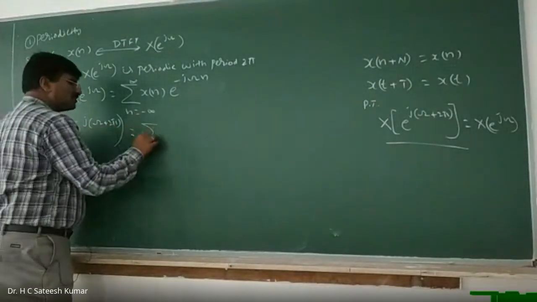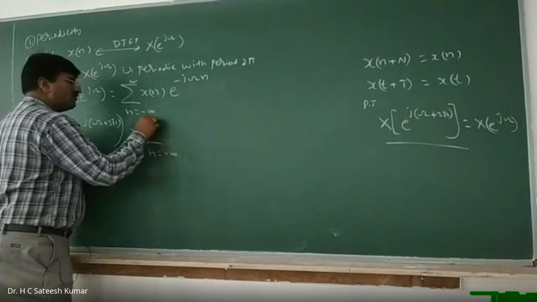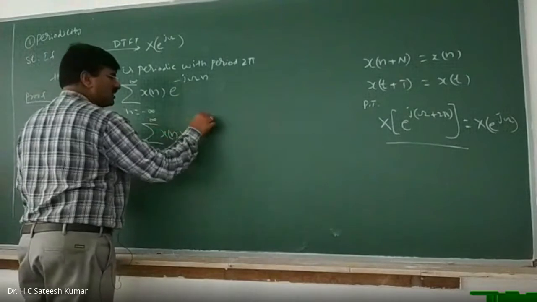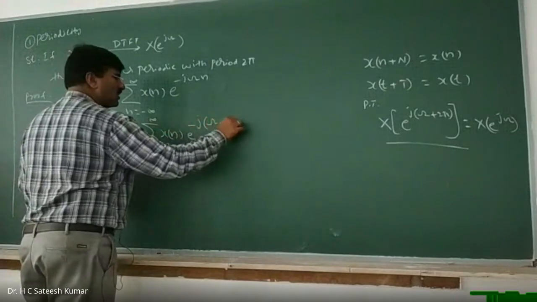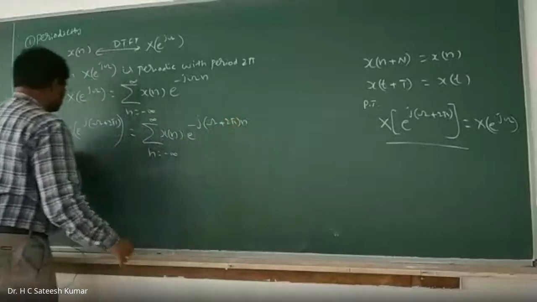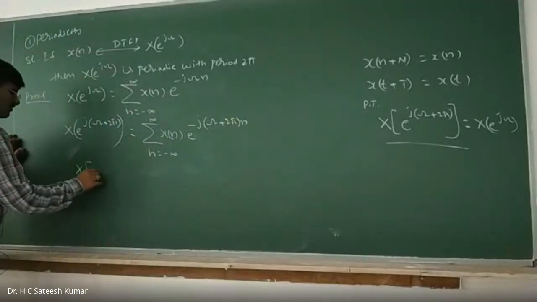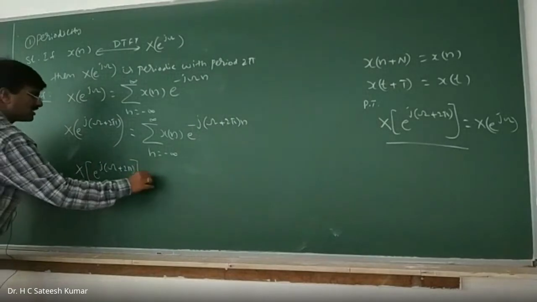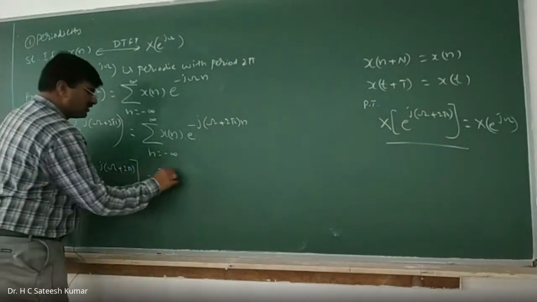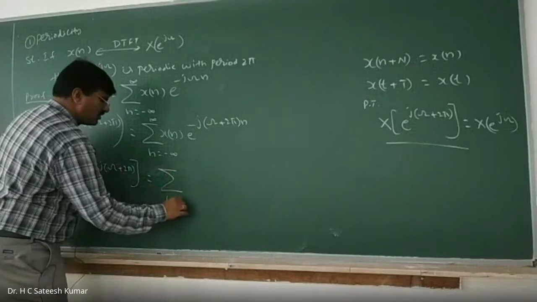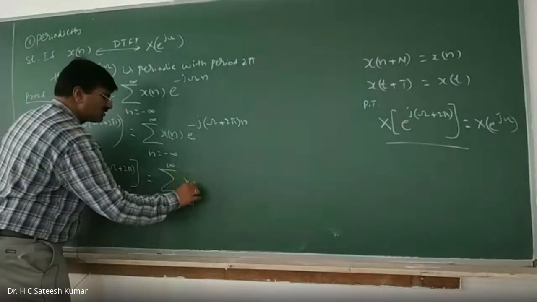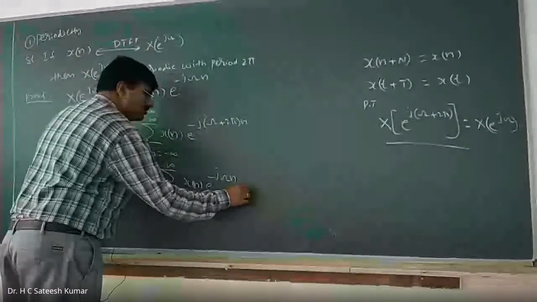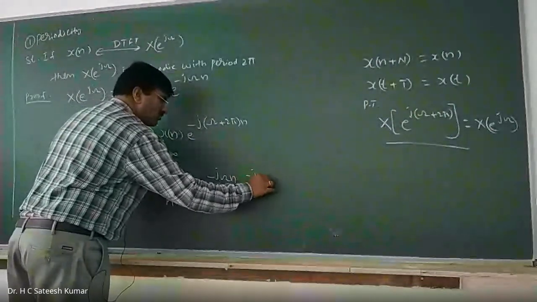Summation n from minus infinity to plus infinity, x of n into e to the power of minus j into omega plus 2 pi into n. This can be written as summation of x of n into e to the power of minus j omega n into e to the power of minus j 2 pi n.